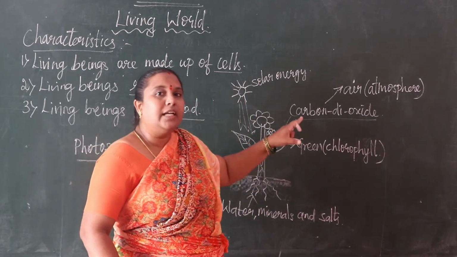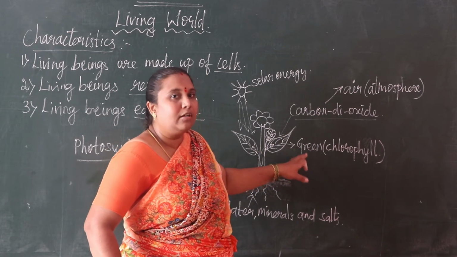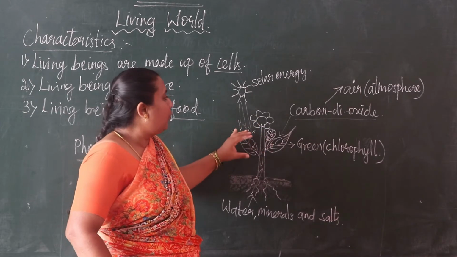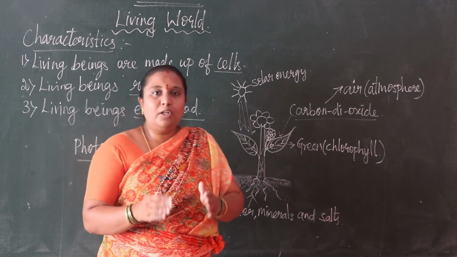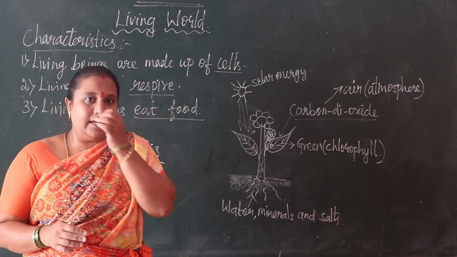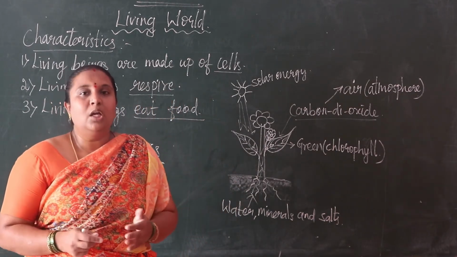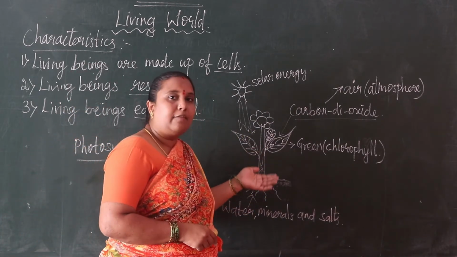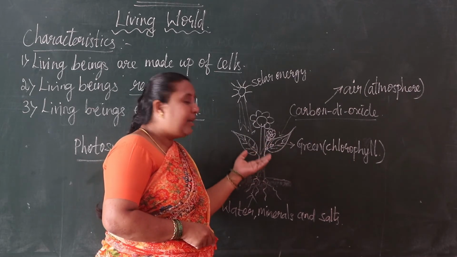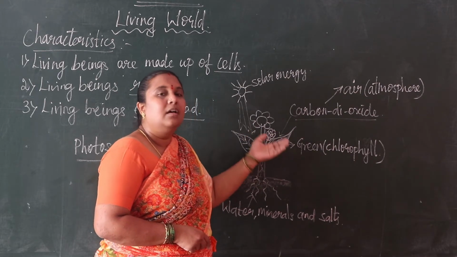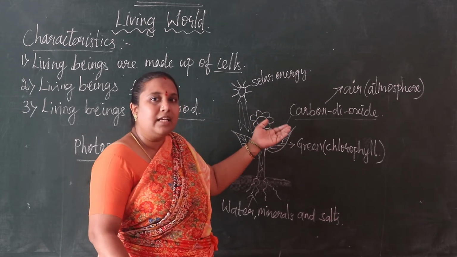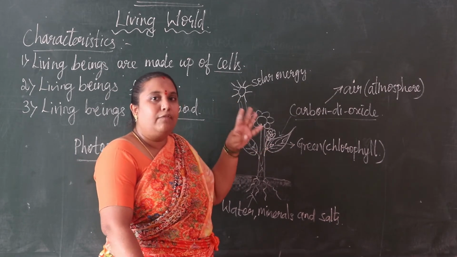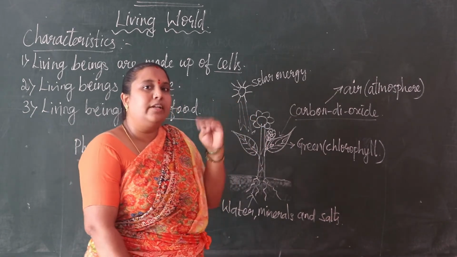So what are the four ingredients to prepare food in plants? The plant wants to prepare its own food, which means it wants ingredients. We cook food in our house, so while cooking we want ingredients, no? In the same way, the plant also prepares its food. What are the ingredients? It wants four ingredients. What are those four ingredients?